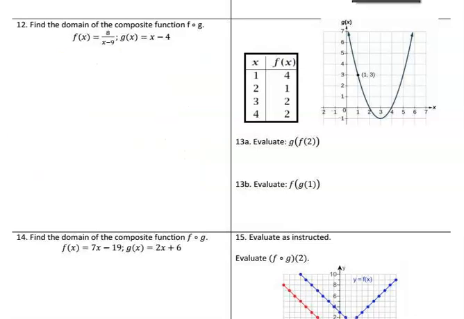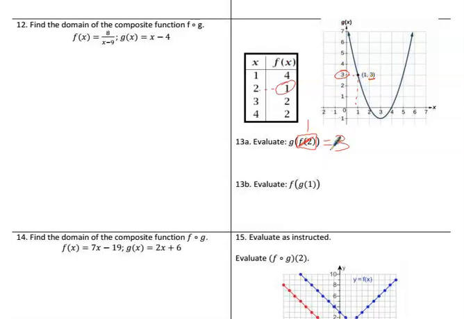Well, let's practice a few more that we've been doing before, so with tables and graphs. So g of f of 2. Well, f of 2 means go to the one that says f, which is this one, and go to 2, and we get 1. So that's 1. So g of 1 will be our answer. So we go to 1. G of 1 is 3. You see it in 2 different places.